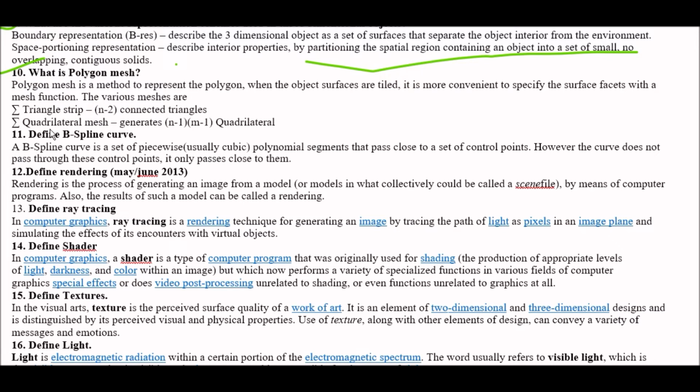Second one, quadrilateral mesh. This generates n-1 multiplied by m-1 quadrilaterals. Okay. Next question, define B-spline curve.